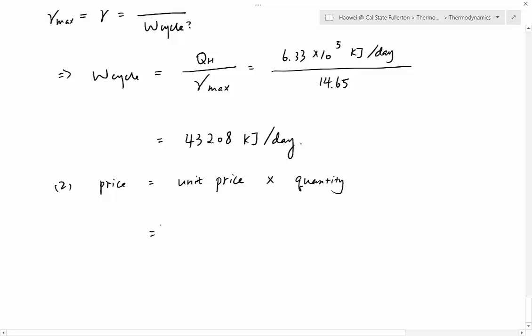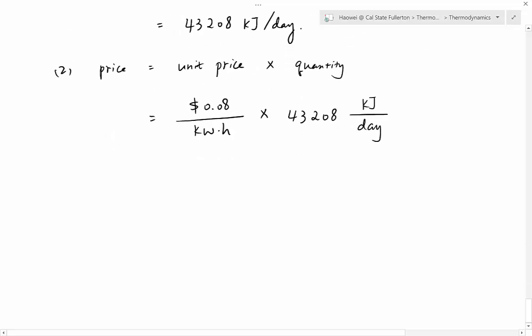Unit price is given, which is 8 cents per kilowatt hour. That is the unit price. And then what is the quantity of electricity we consume from part 1? 43,208 kilojoule per day. So you can see this calculation is pretty straightforward. The only thing that is a little bit challenging is the units.